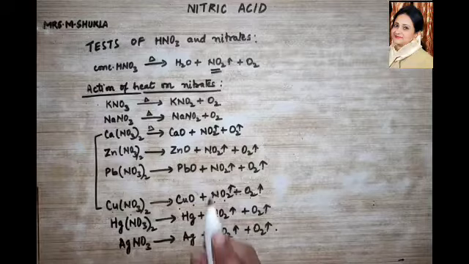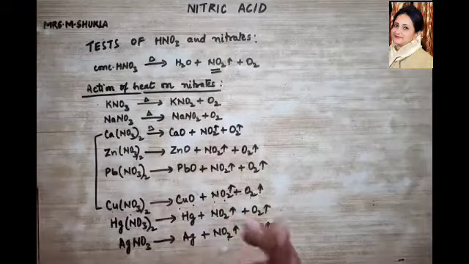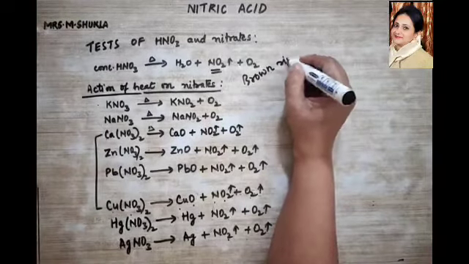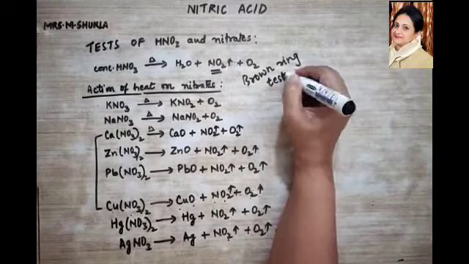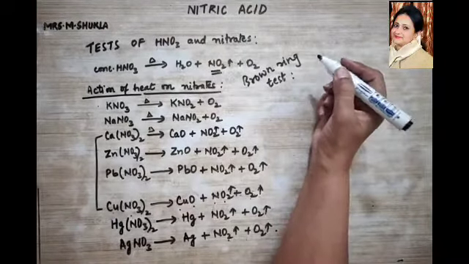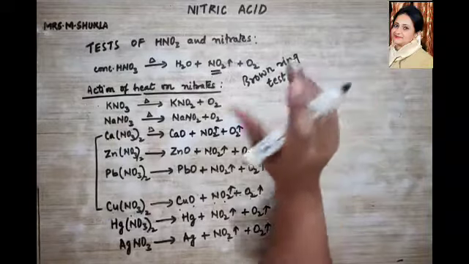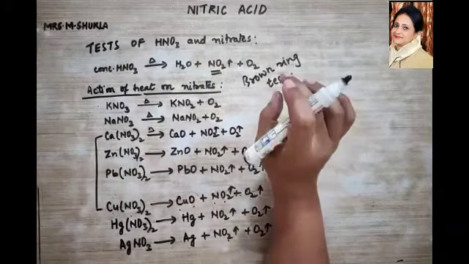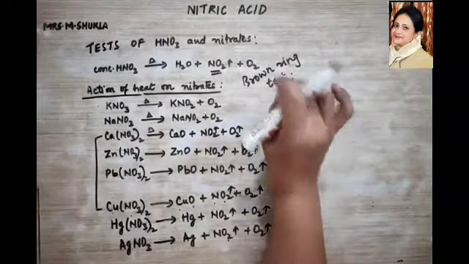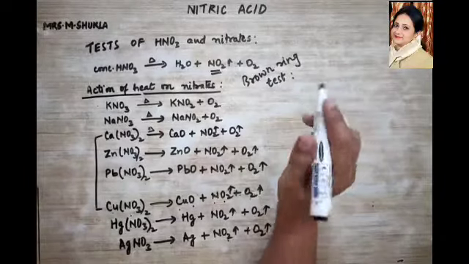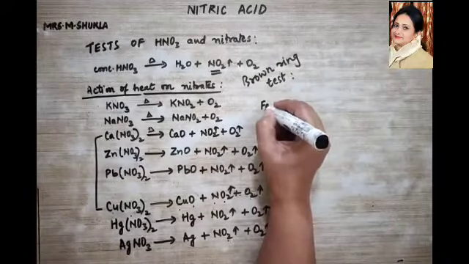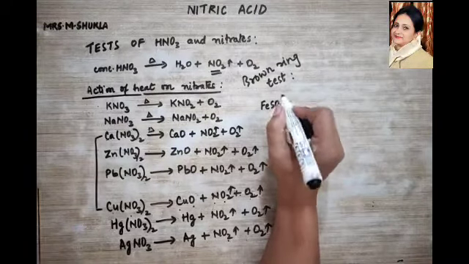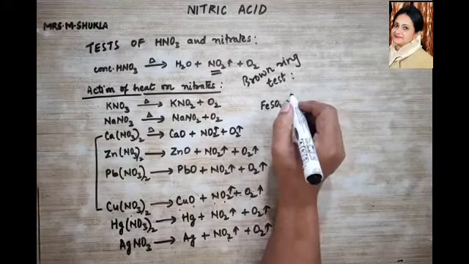Now I am coming to the confirmatory test of nitrate, which is called the brown ring test. This is very, very important. Now what is the brown ring test? In the lab, to the aqueous solution of nitric acid we add freshly prepared ferrous sulfate solution. So what did I say? We add FeSO4, freshly prepared, to the nitric acid solution.